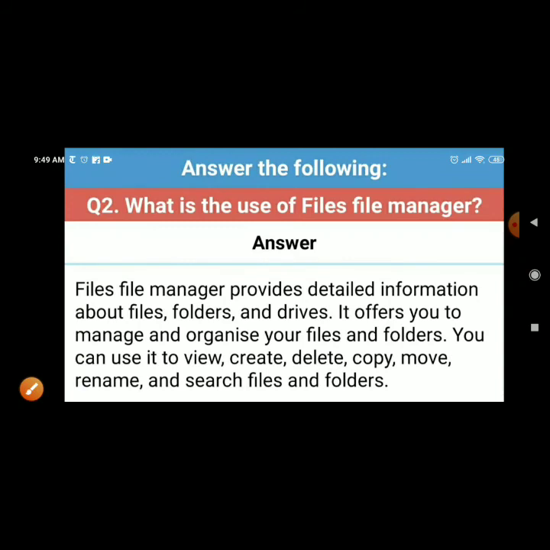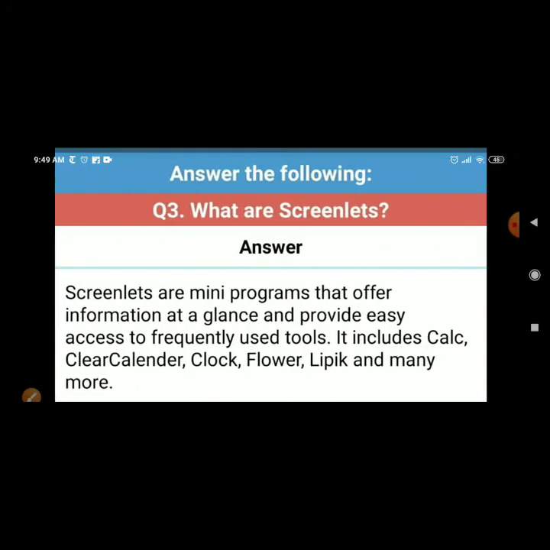What is the use of Files File Manager? Files File Manager provides detailed information about files and folder and drives. It offers you to manage and organize your files and folder. You can use it to view, create, delete, copy, move, rename and search file and folder.